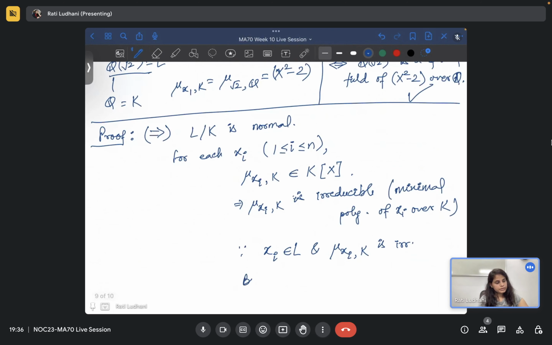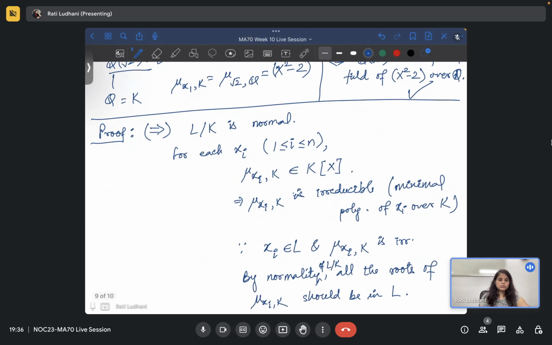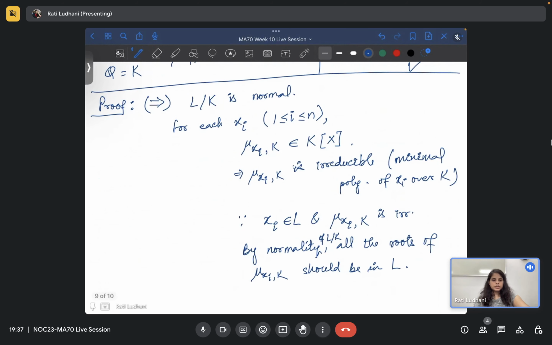By normality, all the roots of mu xi k should be in L. So normality of L over K, so all the roots should be there, and this is true for all i.